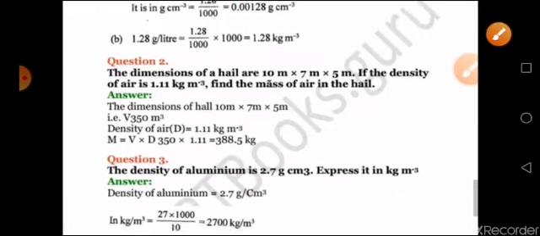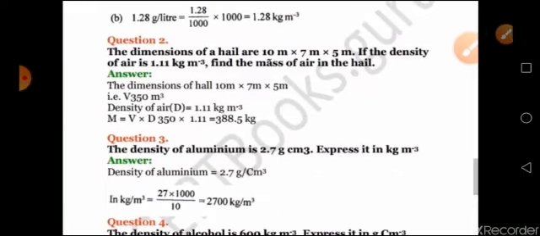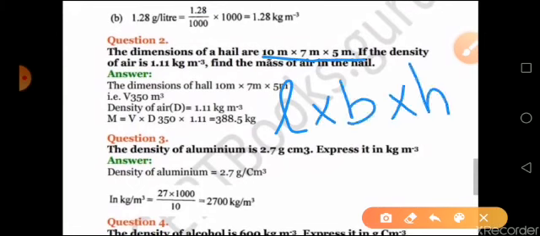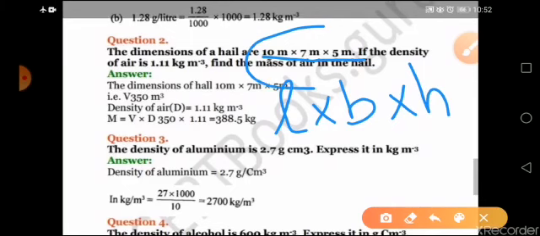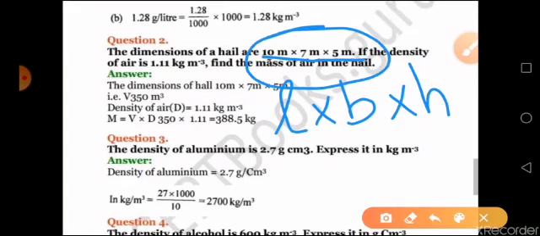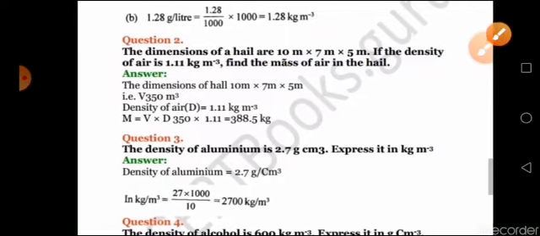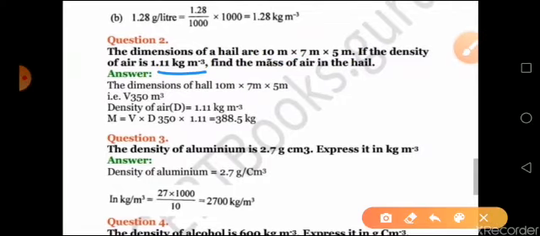Now coming to your question number 2, here you are given the dimensions of a hall: 10 meter into 7 meter into 5 meter. If the dimensions are given like this, it means that it is in the order of length into breadth into height. Always it will be length into breadth into height. Now density is also given. You have to find out the mass of air in the hall.